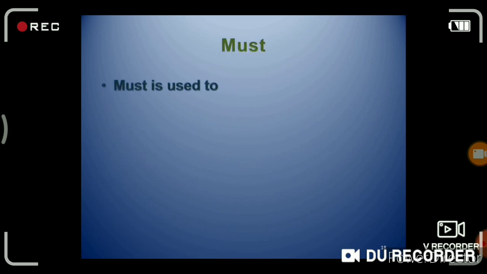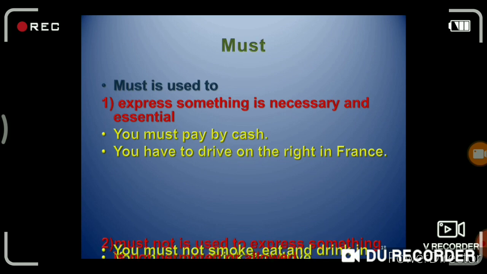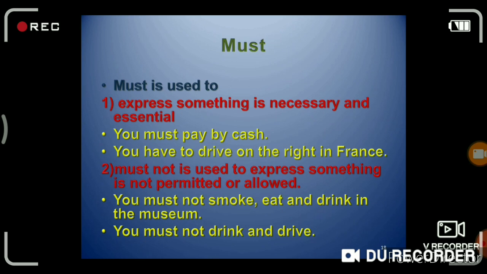The next modal auxiliary is must, and must is used to express that something is necessary and essential. You must pay by bus. You have to drive on the right in France. These are two examples of must, and in these examples, must expresses that something is necessary and essential. Then must not is used to express that something is not permitted or allowed.